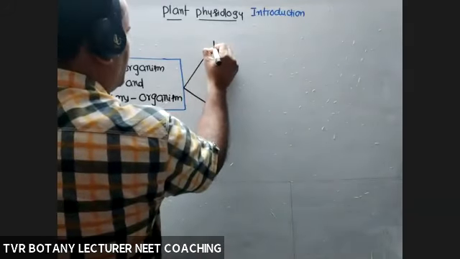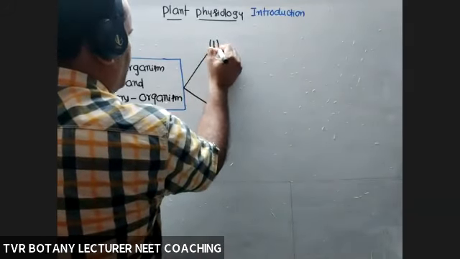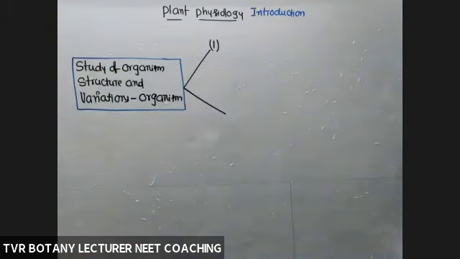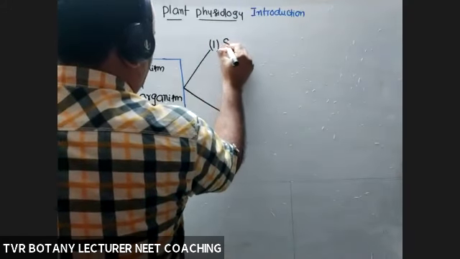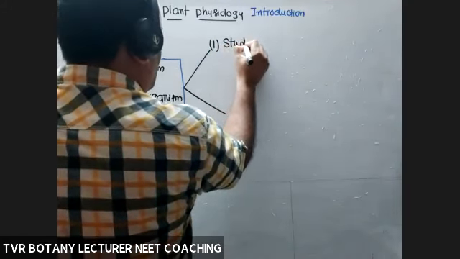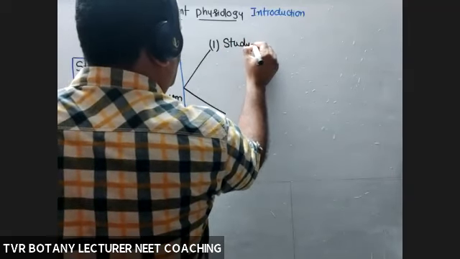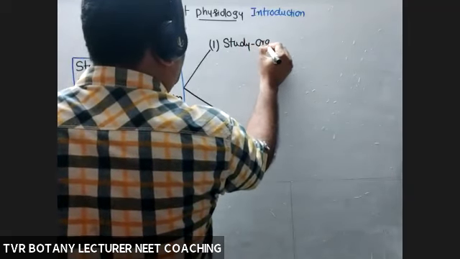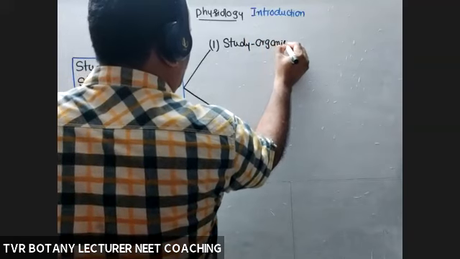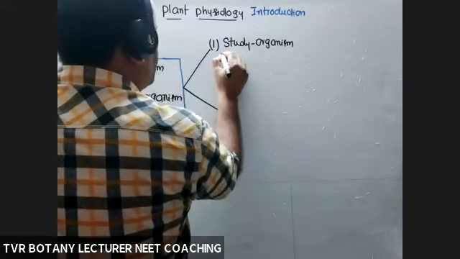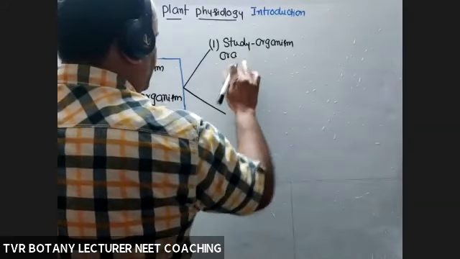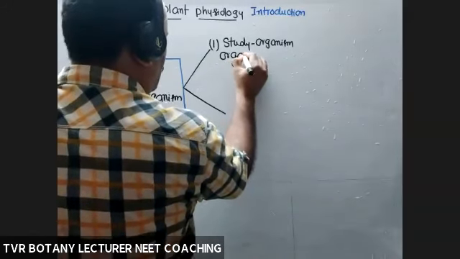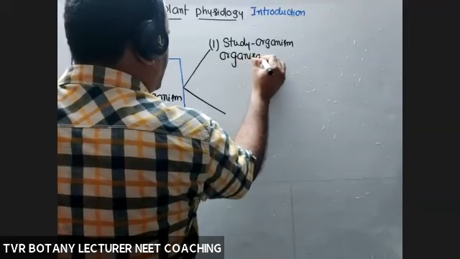The first work, working on a plant or animal, is related to the study of organisms and levels of organization.